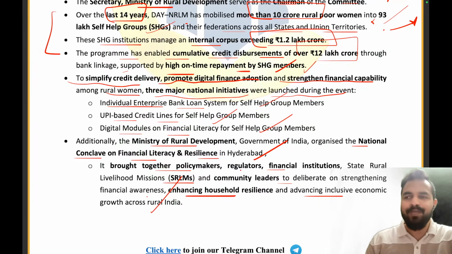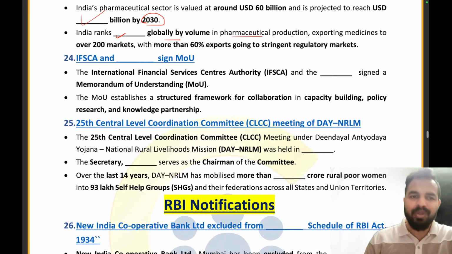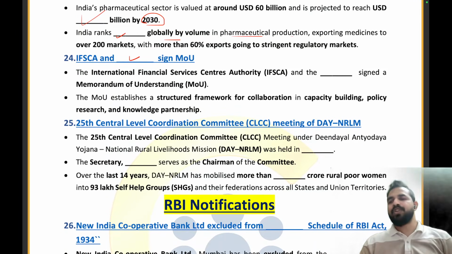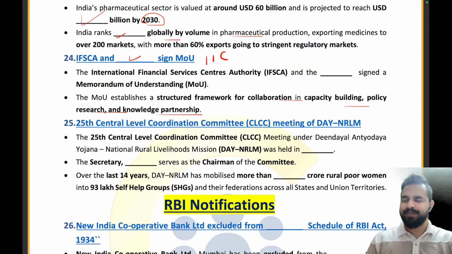Now, are you guys ready to give me the answer in the chat box? Are you guys ready? Okay, let's start. So, IFSCA and which organization has signed an MOU for a structured framework for collaboration in the capacity building, policy research, and knowledge partnership? What is the right answer? Indian Institute of Corporate Affairs. Indian Institute of Corporate Affairs is the right answer. Absolutely right.